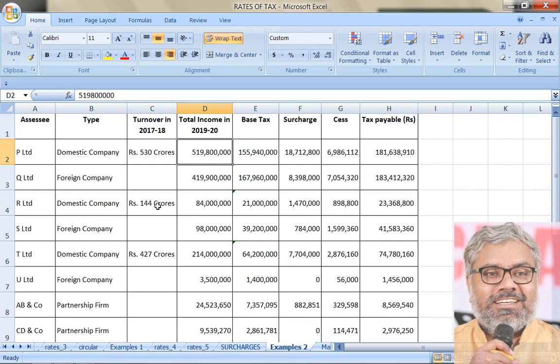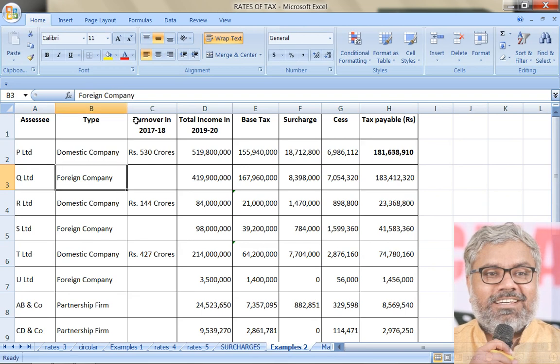So when the income of more than 10 crores is there, automatically the surcharge applicable for a domestic company will be 12% on base tax. On base tax 12%, cess is what? 4% on base tax plus surcharge. Adding all of them together, the answer here is finally how much? 18 crores 16 lakhs 38,910. That is the answer for first case, P Limited.